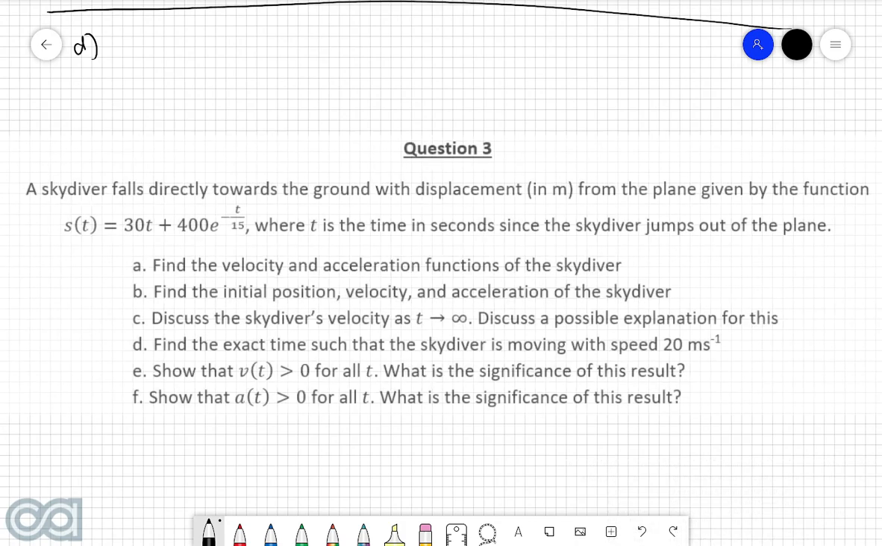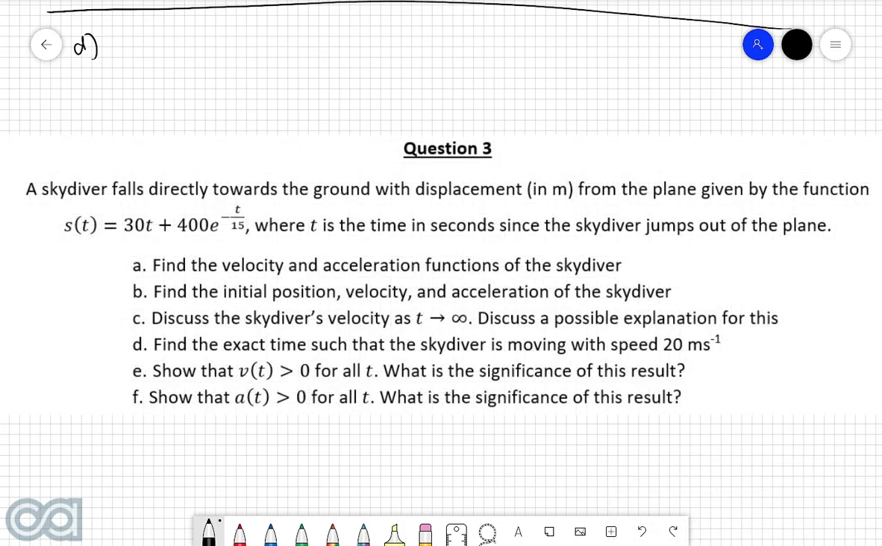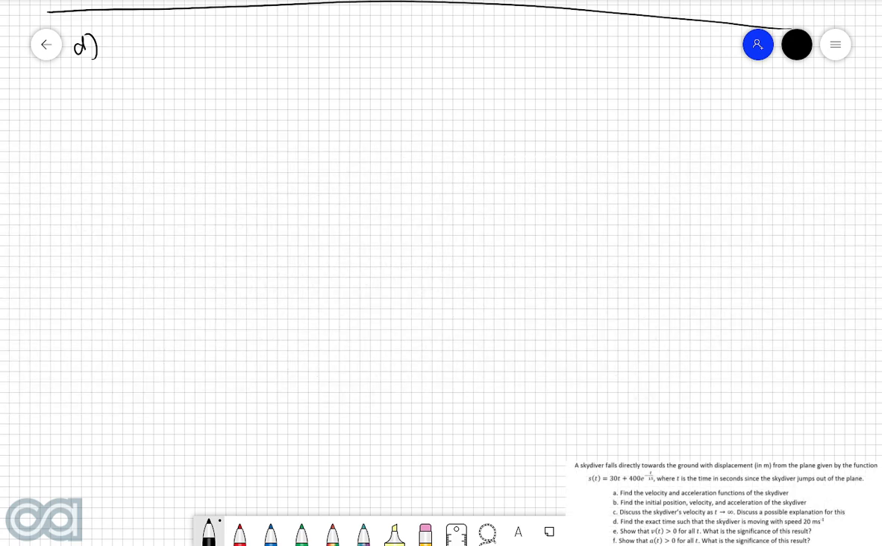Part D. Find the exact time such that the skydiver is moving with speed 20 meters per second. So in this case we want to set the velocity function v of t equal to 20 meters per second. If you recall from our answer from part A, we found that the velocity function v of t was equal to 30 minus 80 over 3 e to the power of negative t over 15. So now we want to set this entire function equal to 20 and solve for the exact value of t.